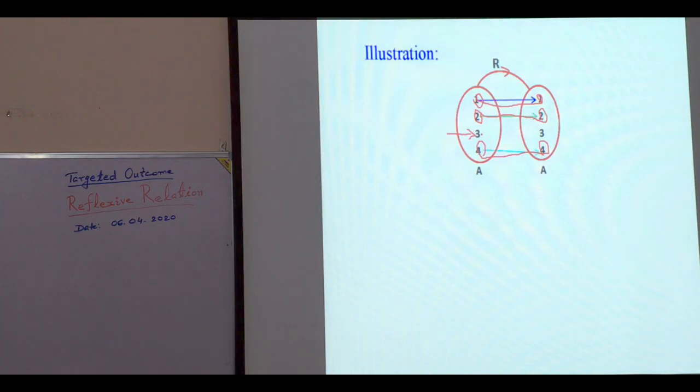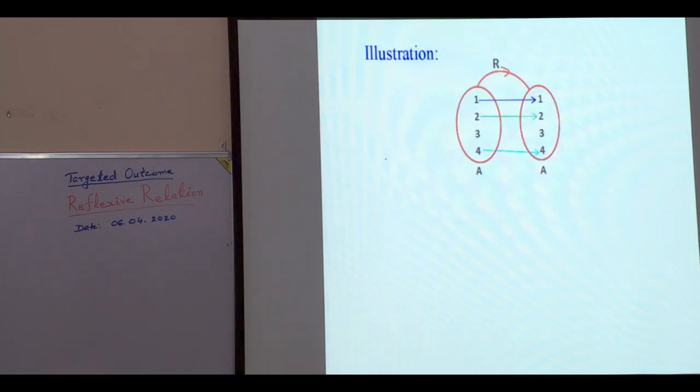So is it reflexive? Necessarily not, because the definition is not satisfied. As per the definition, each element of A should be related with itself. Here 3 is an element in A which is not related with itself.